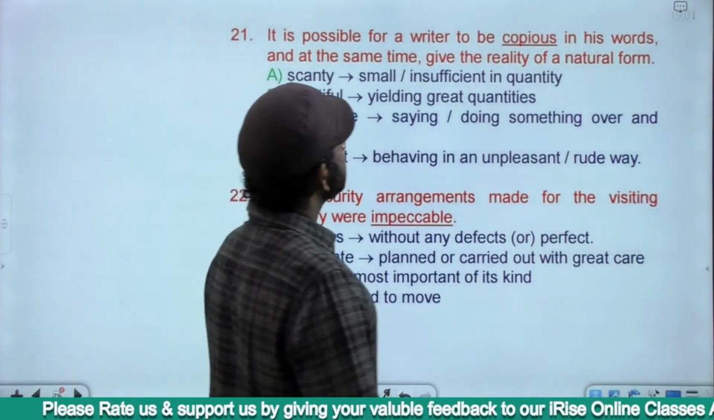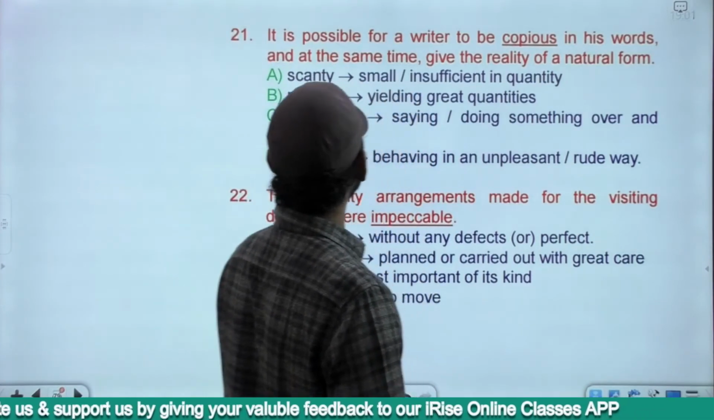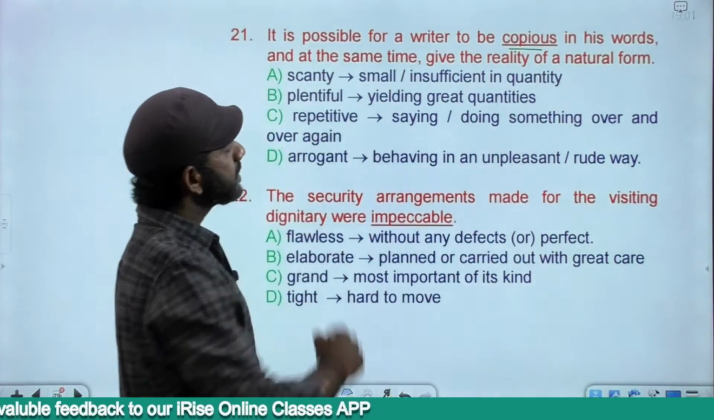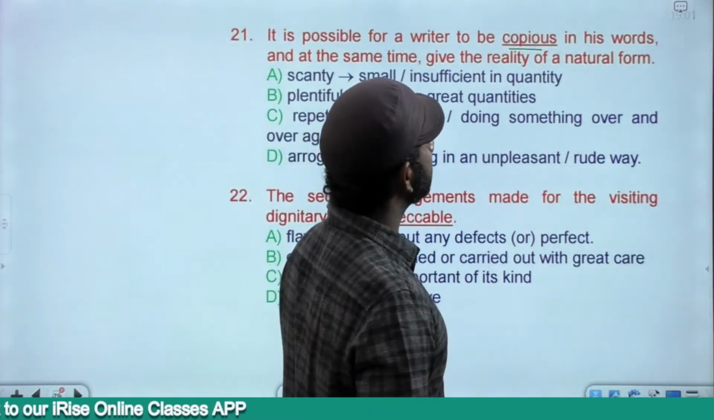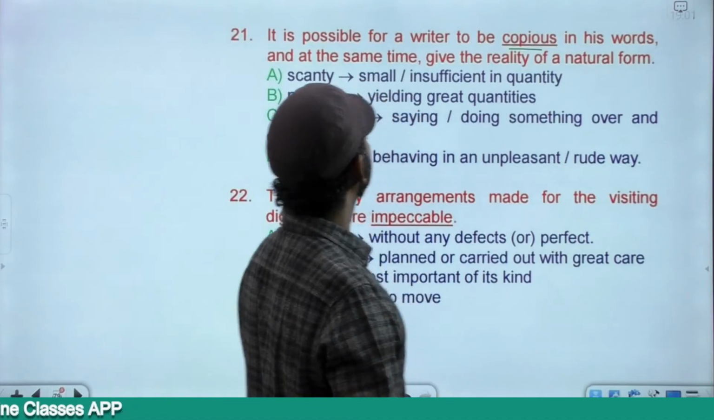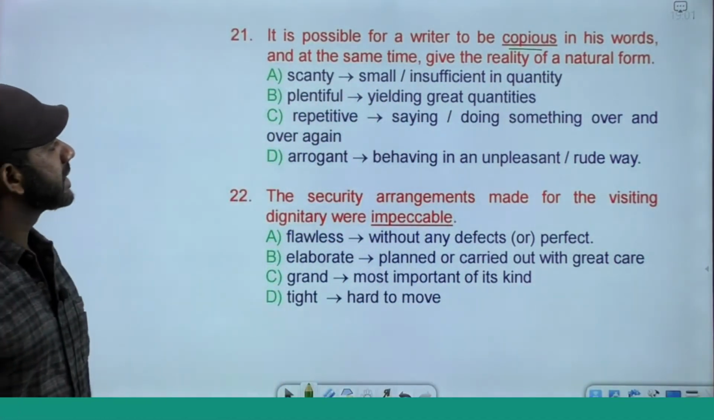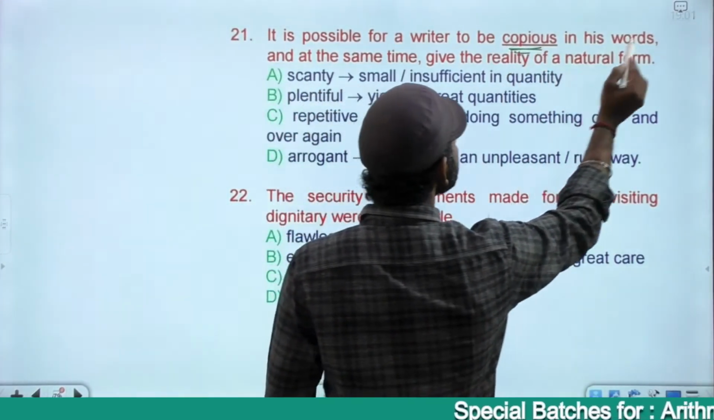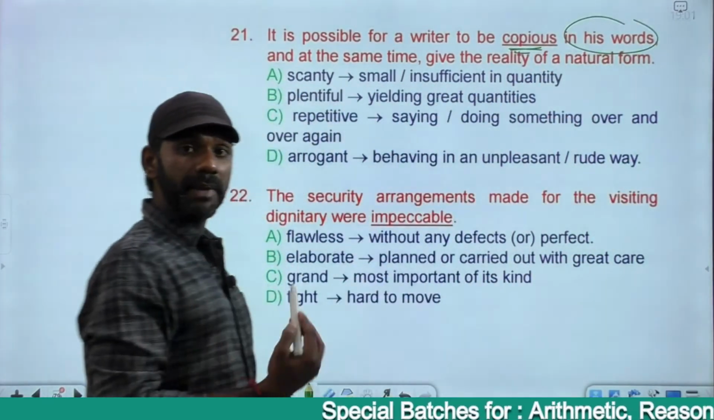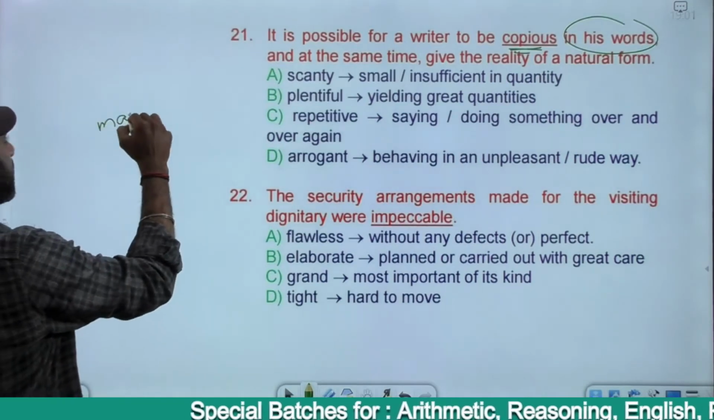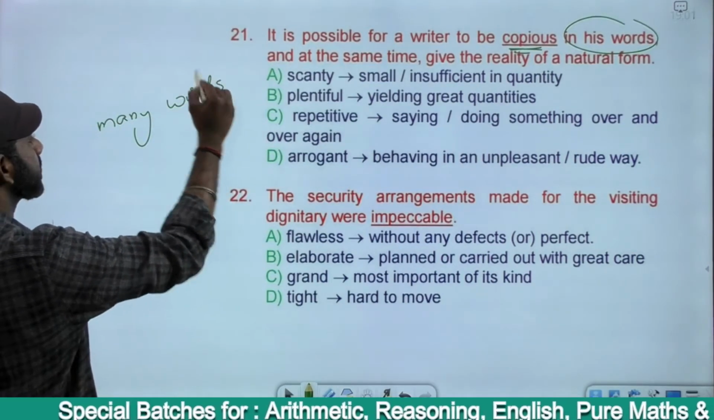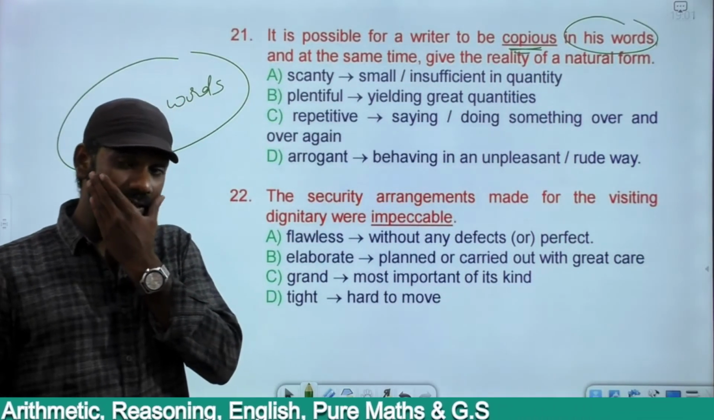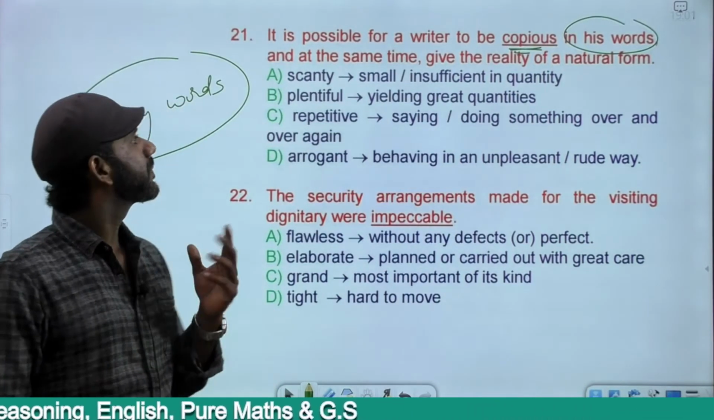Yet it is possible for a writer to be copious in his words and at the same time give the reality of a natural form. It is possible for a writer to be copious in his words. Copious in his words means using many words, right? Copious in his words means using many words. That is the meaning. Verbose, while speaking for a long time, verbose.